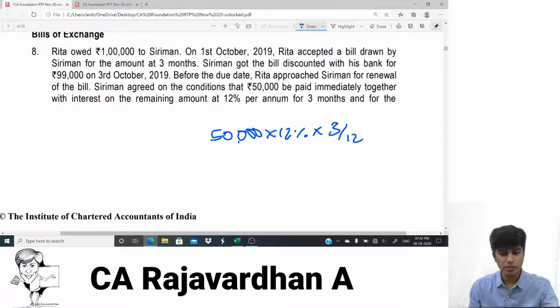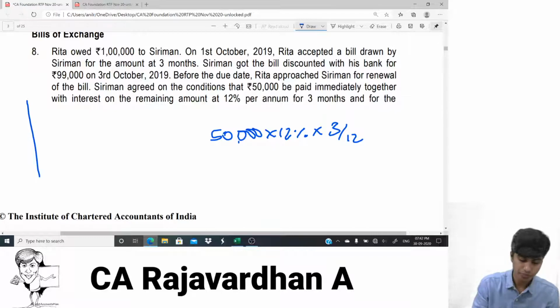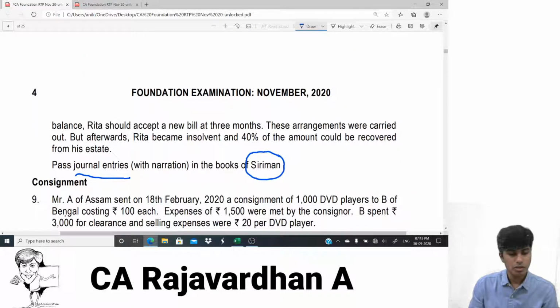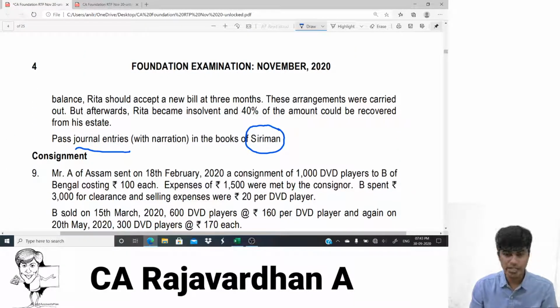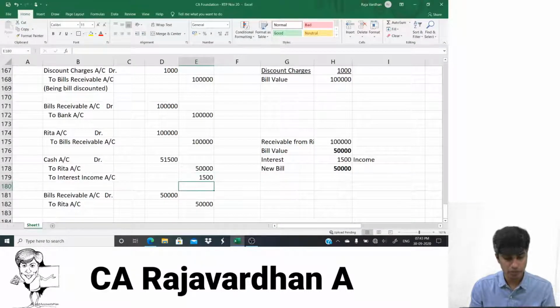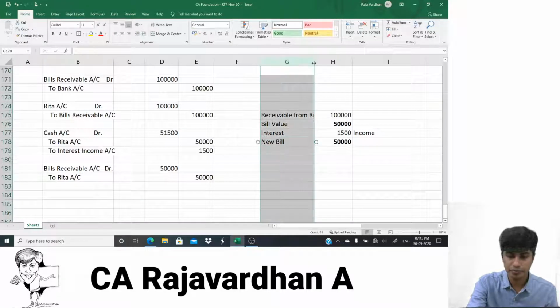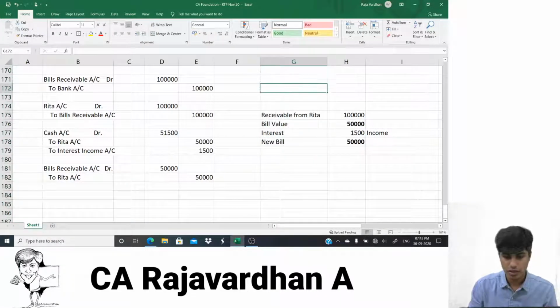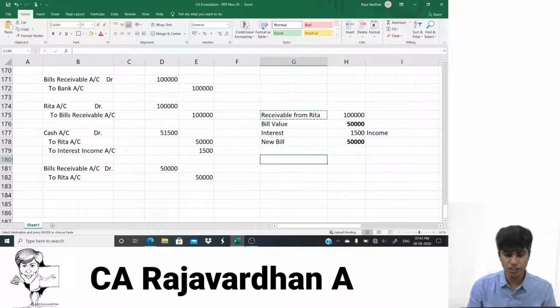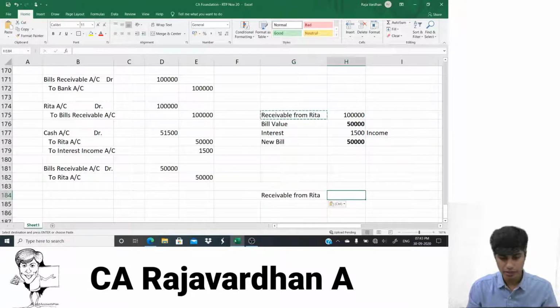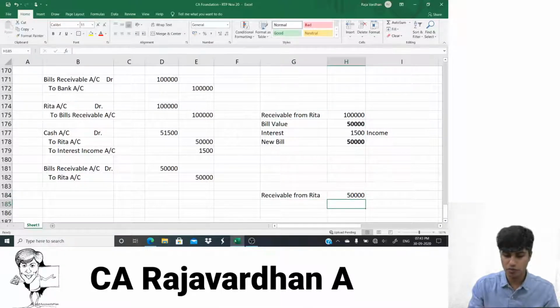So what's happening after that? Rita accepted a new bill for 3 months. Yes, these arrangements were carried out, but afterwards Rita became insolvent, and only 40% of the amount was recovered. Okay, now concentrate here. Receivable from Rita again: 1 lakh was receivable. 50,000 she paid. Am I right? But 50,000 she gave a new bill. So 50,000 is receivable from her. Now she became insolvent.